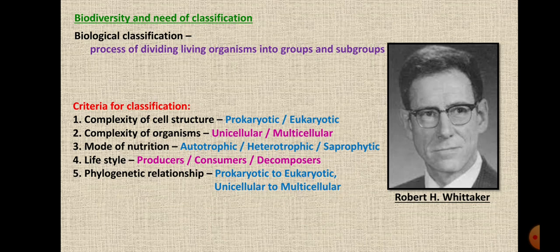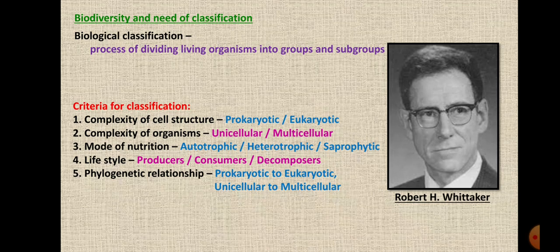So first is complexity of cell structure, that is whether the organism is prokaryotic or eukaryotic. We had studied that prokaryotic is the primitive cell, whereas eukaryotic is the advanced cell. Then the second point is complexity of organisms, whether the organism is unicellular, that means it is made up of one single cell, or more than one cell, that is multicellular.